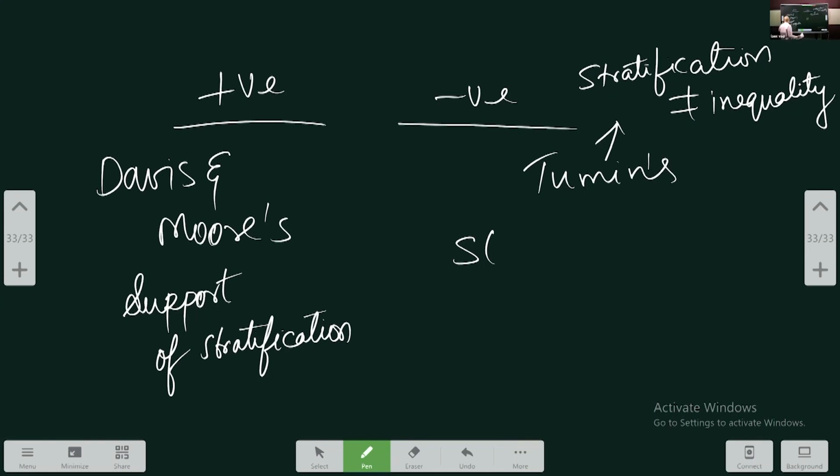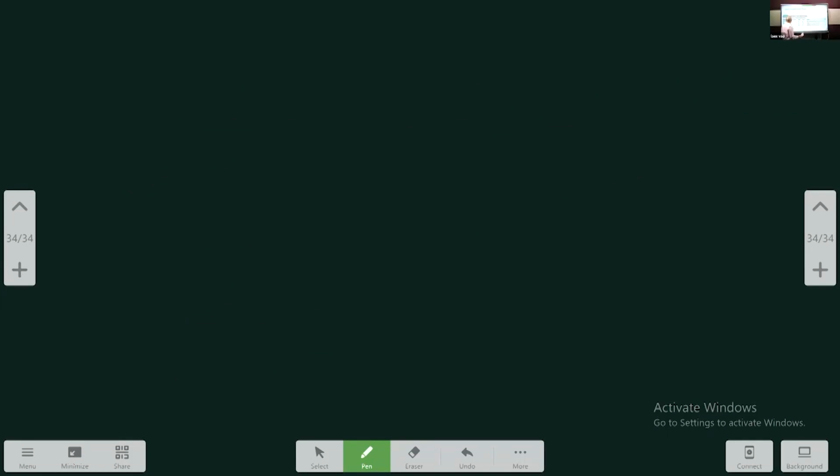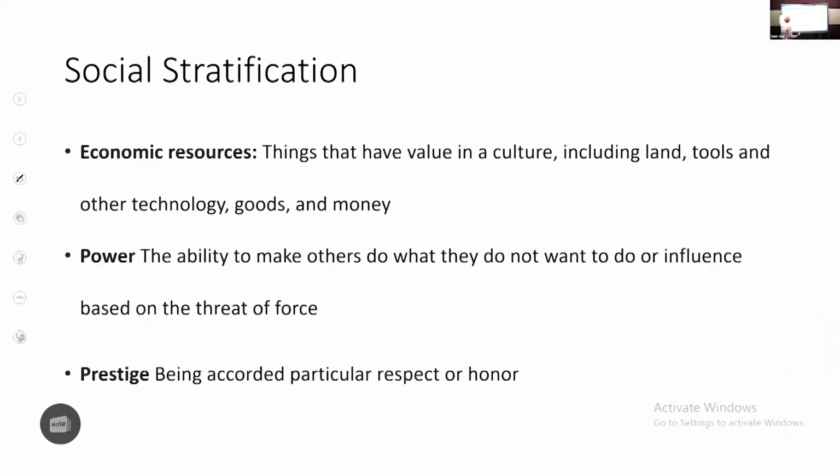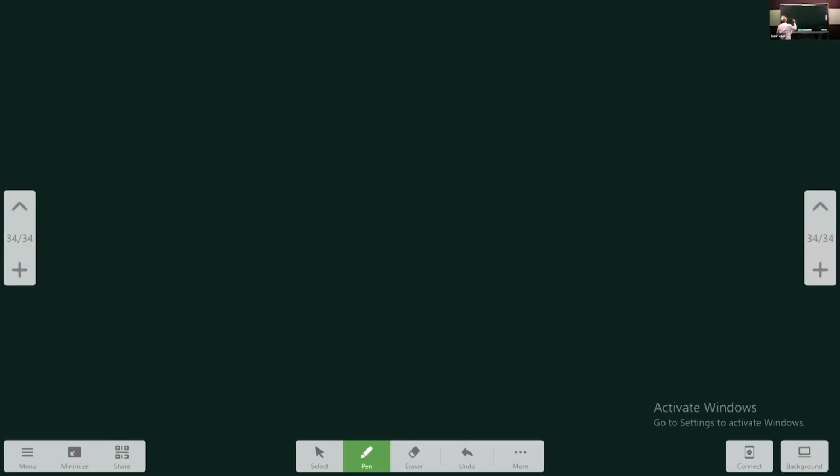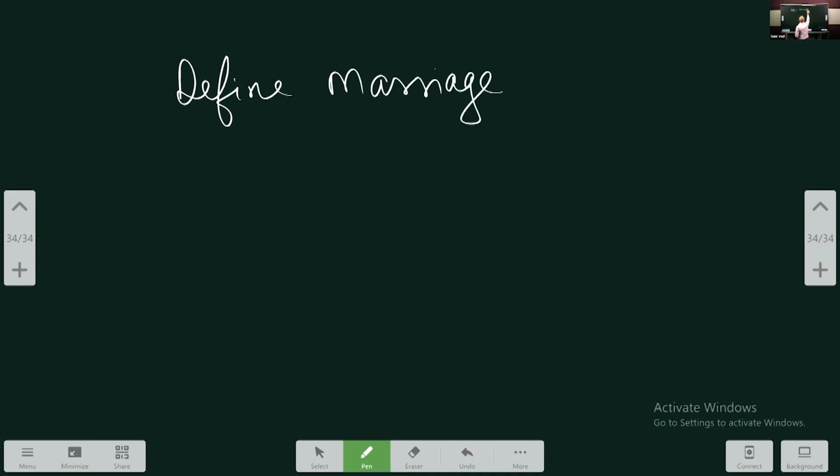Next, define marriage and discuss universality. See, when defining marriage, please discuss the issues. Most of you are not able to handle this question. When you have to define marriage, please discuss the issues in the definition.